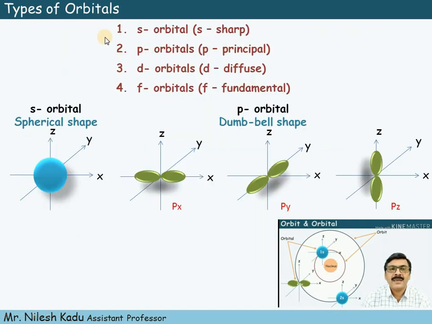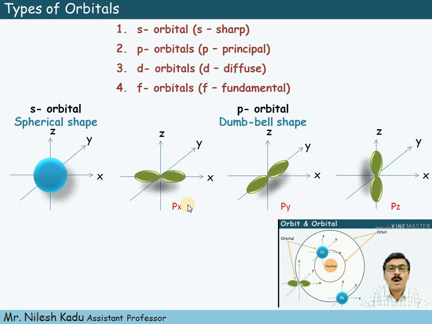And the orbitals are of four types: s orbital, s means sharp; p orbital, p means principal; d orbital, d means diffuse; f orbital, f means fundamental. Now, s orbital has a spherical shape. Then p orbital has a dumbbell shape. And there are three types of p orbital: px, py and pz.